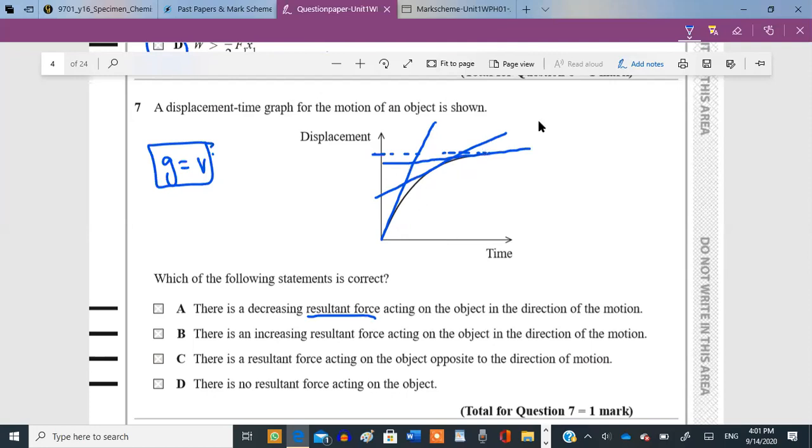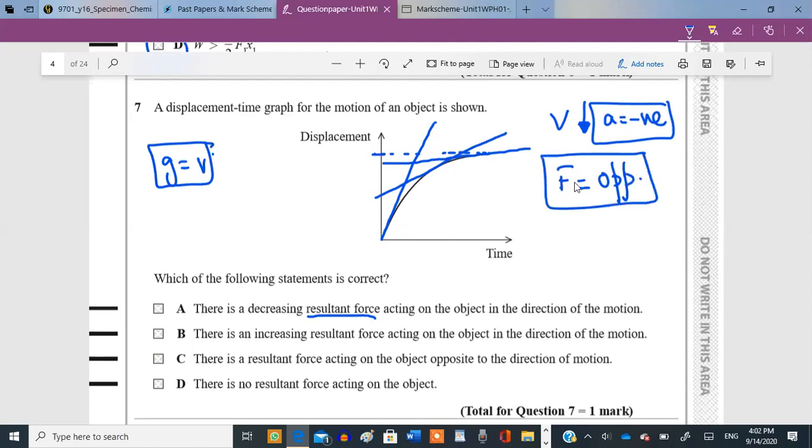If the gradient is decreasing, we can say that the velocity is decreasing, and the velocity decreases when there is a negative acceleration, and acceleration is negative when the resultant force on the body is in the opposite direction to the direction of the motion of that body. So which option had this? There is a resultant force acting on an object opposite to the direction of motion. It's option C. Get it?